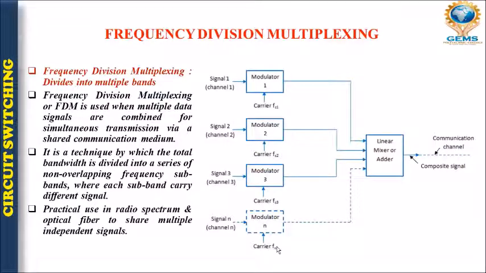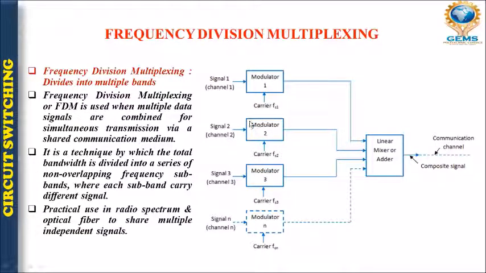This is a good example of FDM, in which I have signal 1, signal 2, signal 3, and signal 4, transmitted through channel 1, channel 2, channel 3, and channel 4 respectively. They are modulated by modulator 1, modulator 2, modulator 3, and modulator 4.